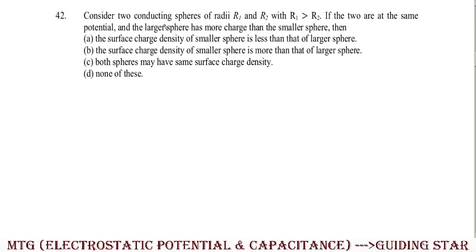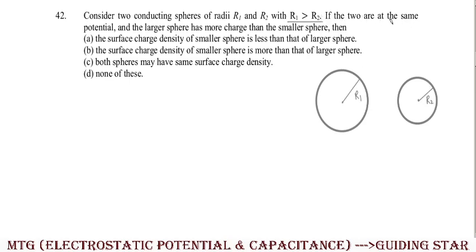Next, in question number 42, consider two conducting spheres of radii R1 and R2 with R1 greater than R2. So there are two conducting spheres. First one, let us consider R1. Let me draw the bigger one. So here let it be R1, and another sphere we will take, let it be R2. R1 is greater than R2. Clear? So here in this particular case, if this is the center, let it be R1 and here it is R2.